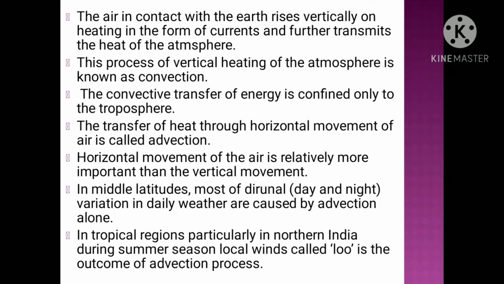In convection, air which comes in contact with the earth rises vertically when it is heated up, and it goes in the form of currents, and it transmits the heat of the atmosphere. So the vertical heating of the atmosphere is called convection. But the horizontal movement of air, the transfer of heat through horizontal movement of air, is called advection.